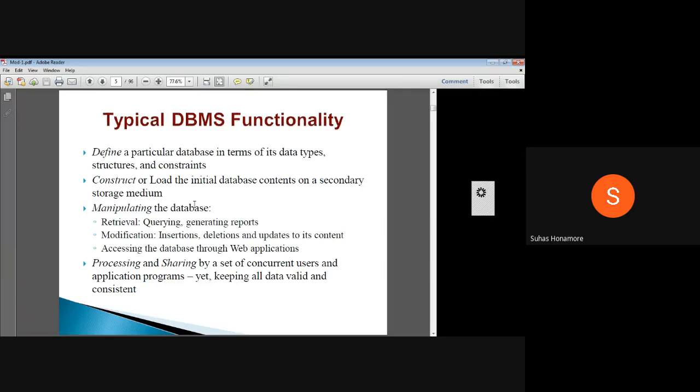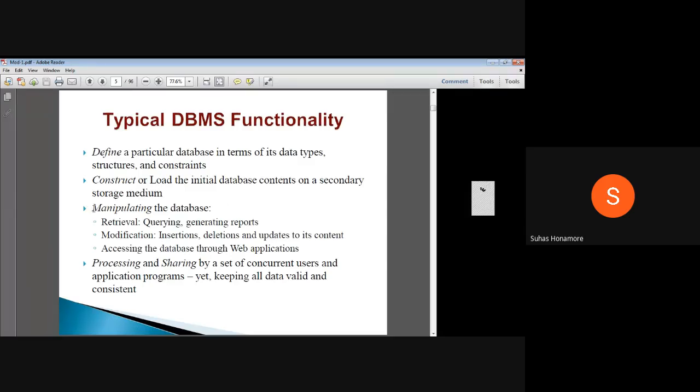Whatever columns you have in the Excel sheet, I want to copy-paste all those columns into my database. So that is nothing but the previous values that I am loading into my database. So that loading facility should be provided. So construct or load the initial database; initially, what all things should be there. After that, on top of that, you may add new rows, or you can delete or manipulate them, all those things you can do.